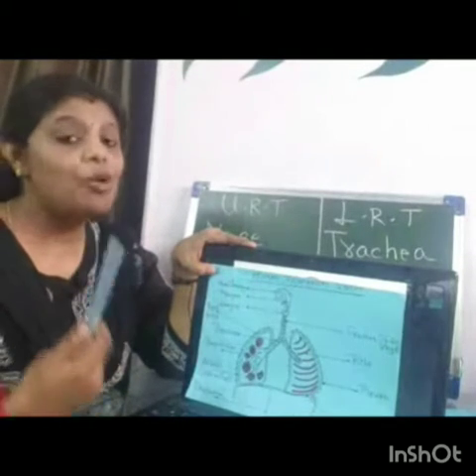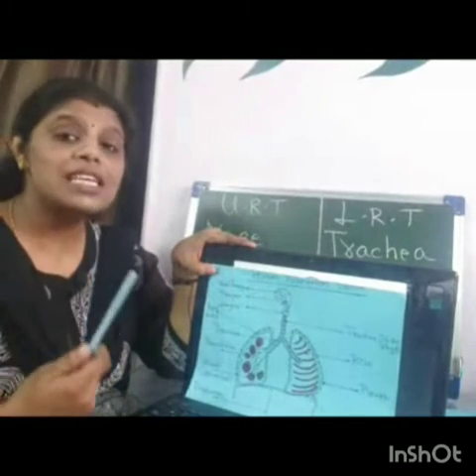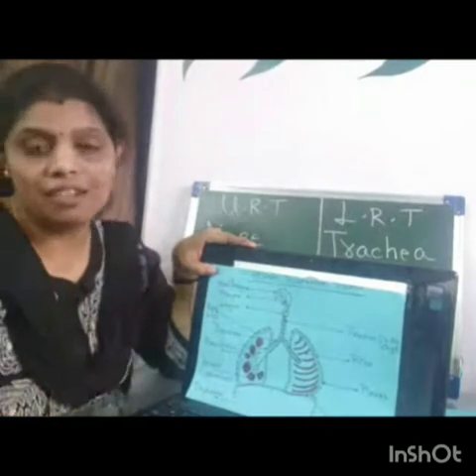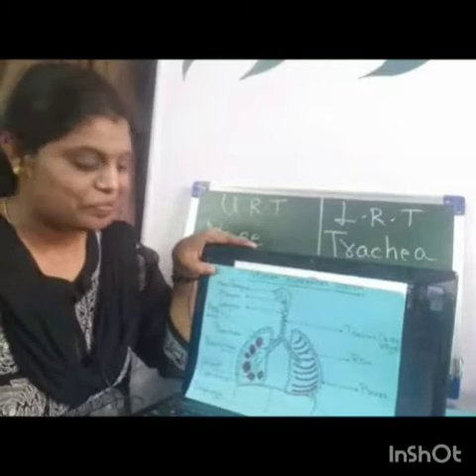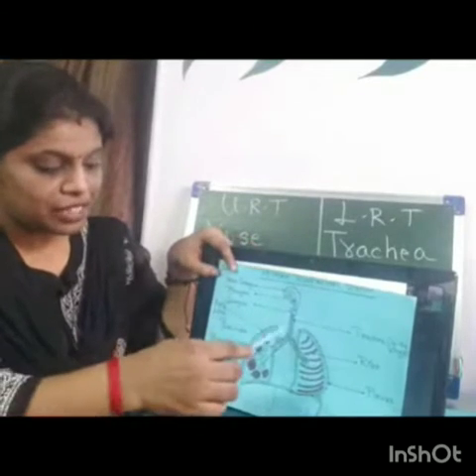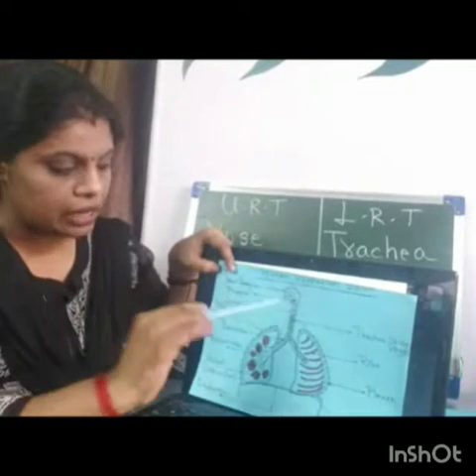And how many rings are present? 16 to 20 ring-like structures are present, which make the trachea. Isn't it amazing? Now further on here, I forgot to say one thing, which I have already told.